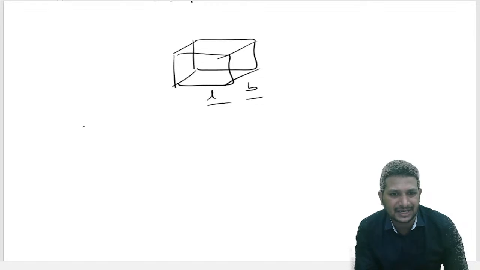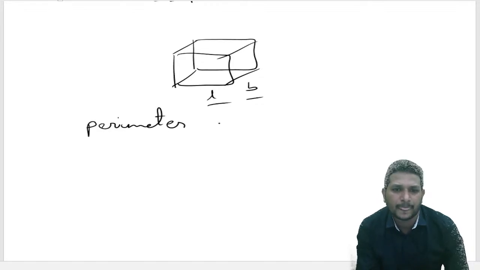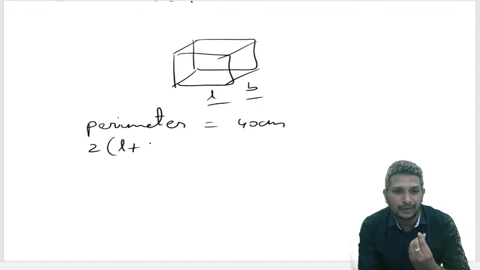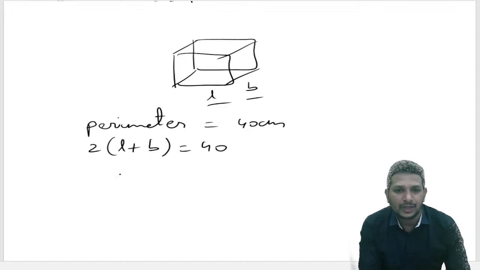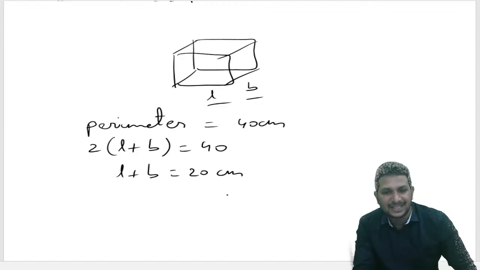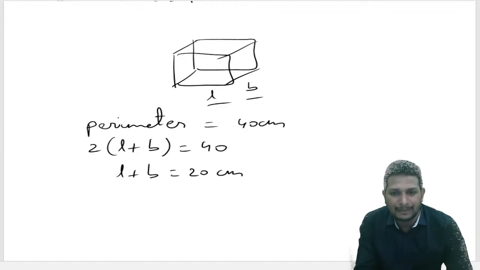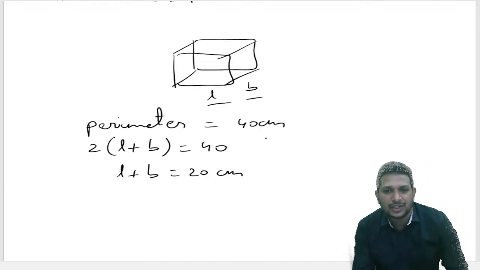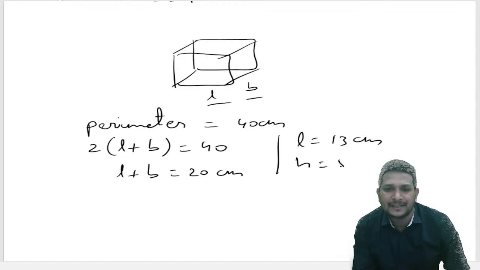Perimeter of one face means I'm taking the perimeter of the below face. It's given as 40 centimeter. The below face is in the form of a rectangle. 2 times L plus B is 40, so L plus B is 20. In the question they gave the values of length and height, 13 and 8. So length is 13, height is 8.